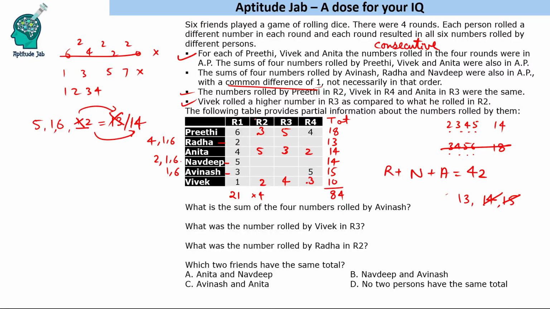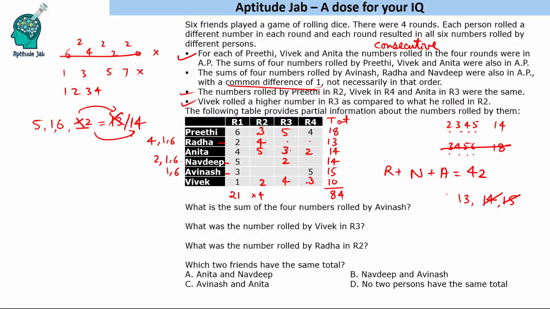So if you see 2, 1, 6, 1 and 6 is not difficult to find out. Can we fill in the 2? 2 cannot come in R2, 2 cannot come in R4, so 2 will come here. Now 4, 1, 6: 1 and 6 is difficult to find out, but 4 will not come here, 4 will not come here, so 4 will come here.